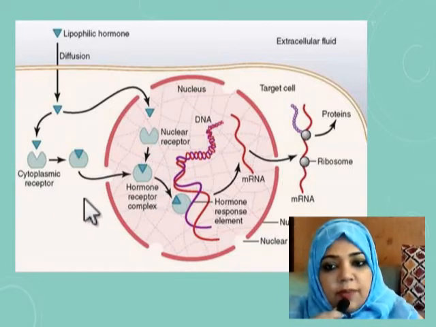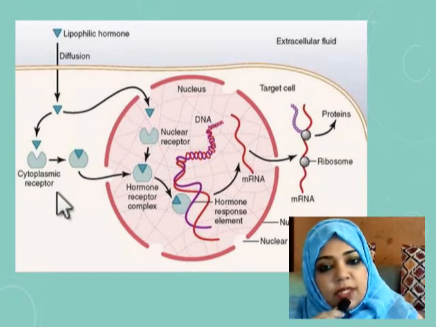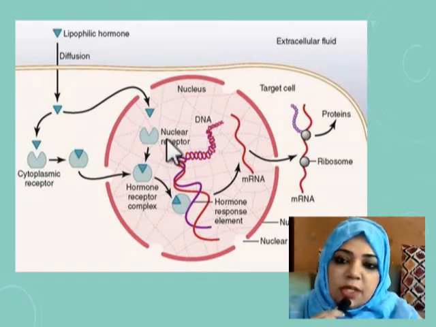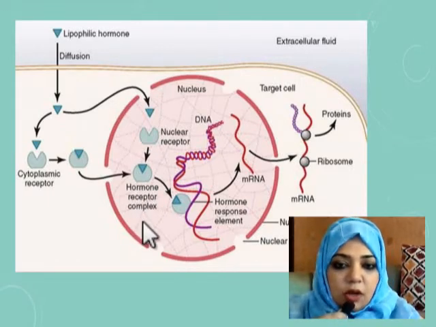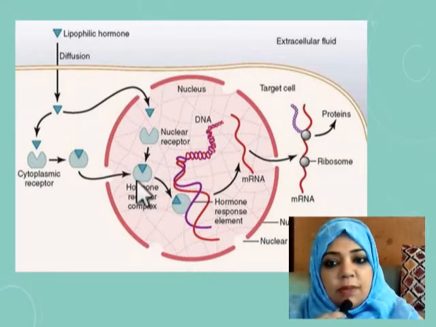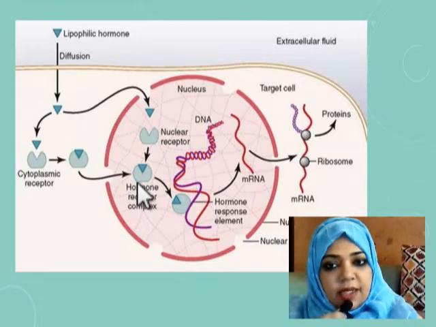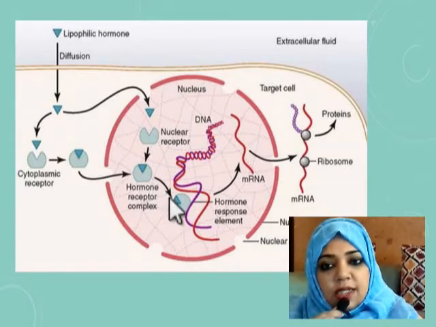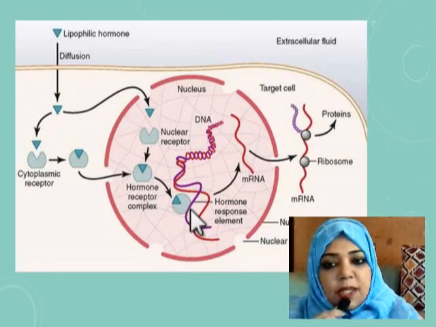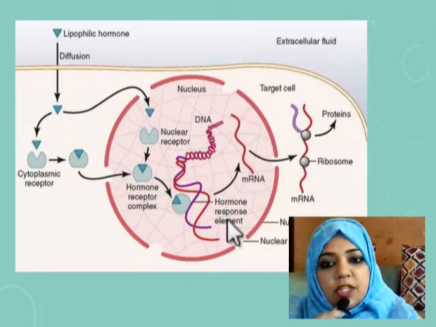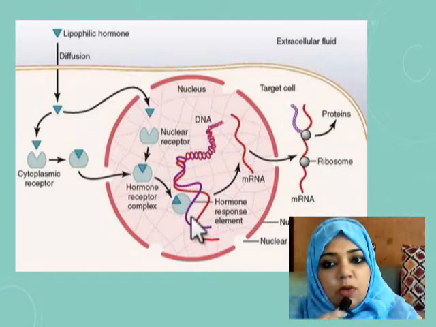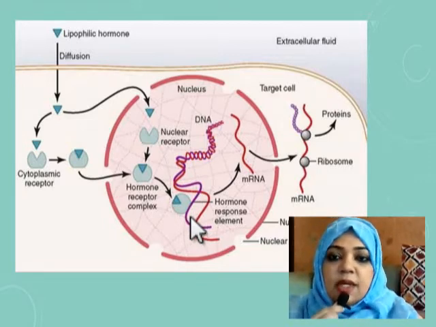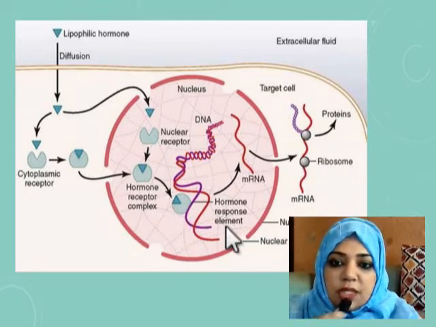So either way, either with the cytoplasmic receptor or with the nuclear receptor, the first step is formation of the hormone receptor complex, and this complex becomes activated and binds with a specific part of the DNA. This specific area of the DNA where the hormone receptor complex binds is called the hormone response element.